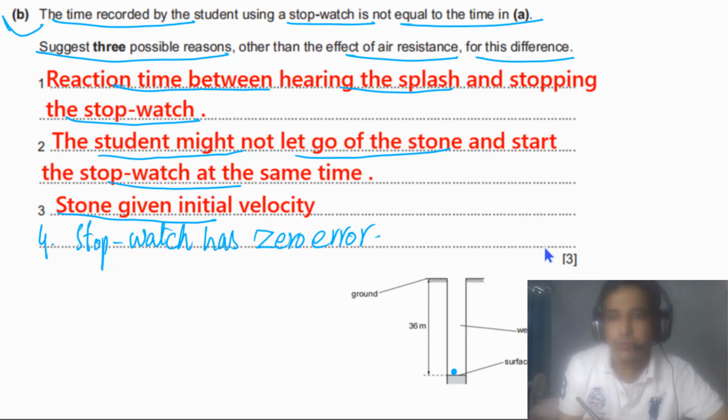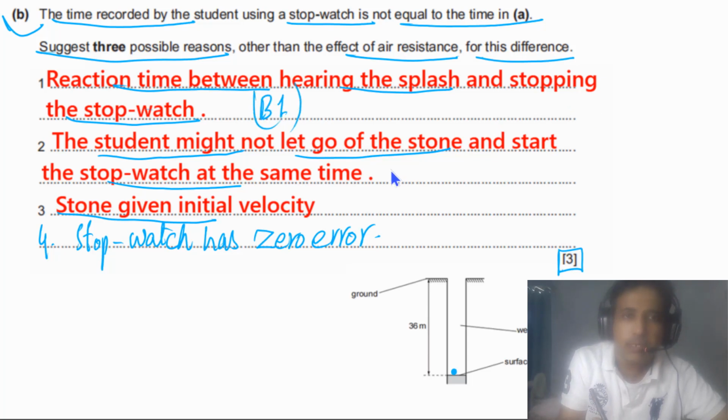For this question, you simply have to write down 3 points. If you write the first one, you will get 1 B mark. If you have written the second one, you will get another B mark. If you have written the third point, you will get another B mark, so in total you will get 3 marks.